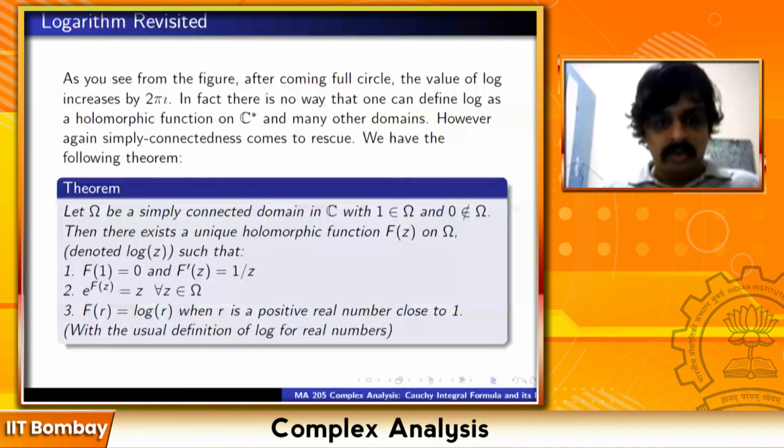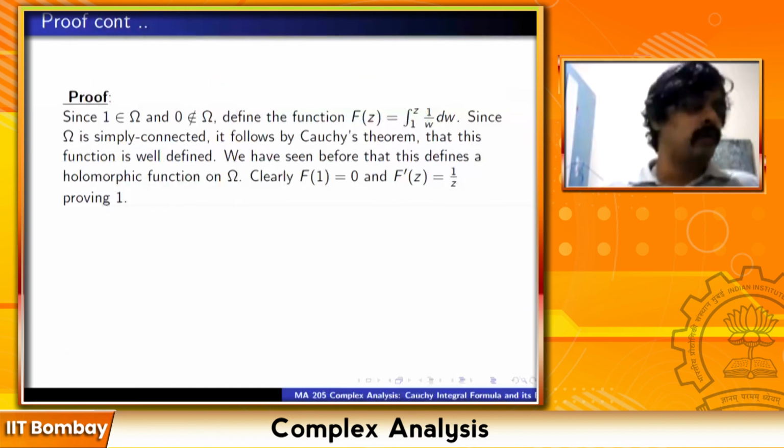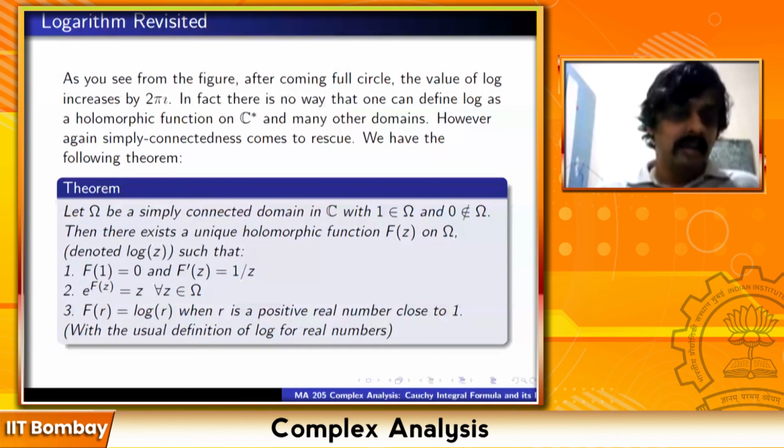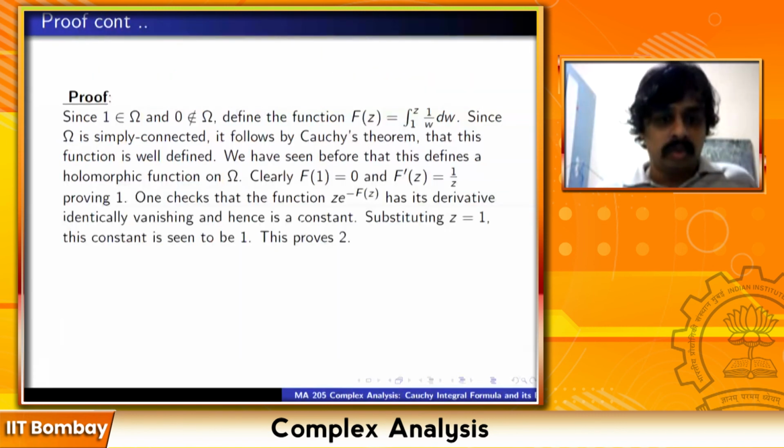Yeah. So as you say, suppose I have another function satisfying all these properties, then take the difference of those 2 functions. That will also be a holomorphic function, and it will vanish on all the positive real numbers close to 1. So since it vanishes on a set of points having a limit point, it will be identically 0. So the difference will be identically 0, and therefore the two functions will coincide. Yeah, so again we have used the same fact: two holomorphic functions on a domain which agree on a set which has a limit point inside omega, agree everywhere. This completes the discussion on the logarithm.